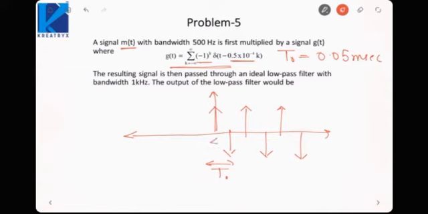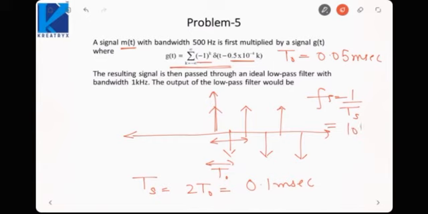Now the total time period of this function would be Ts equal to 2 T naught, which is equal to 0.1 millisecond. That means the sampling frequency is equal to 1 by Ts, which is 10 kilohertz. Is it fine? This should be my sampling frequency. The time period of this signal is 0.1 millisecond, or the frequency is 10 kilohertz.